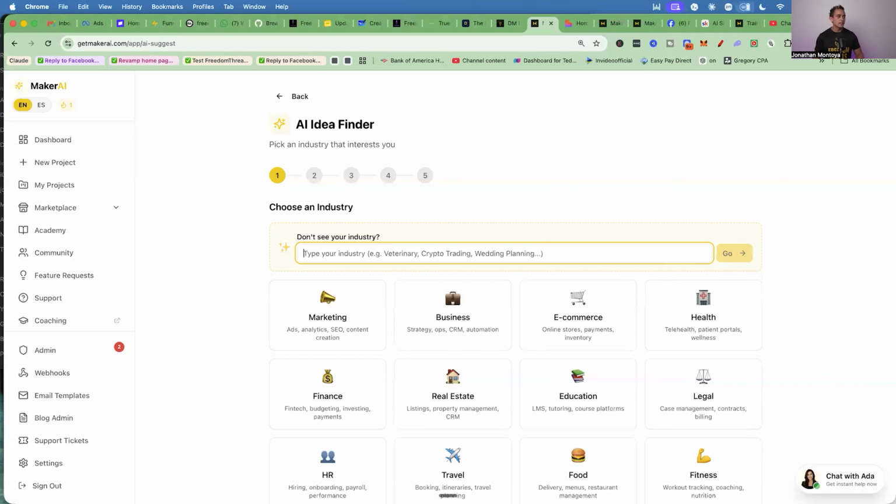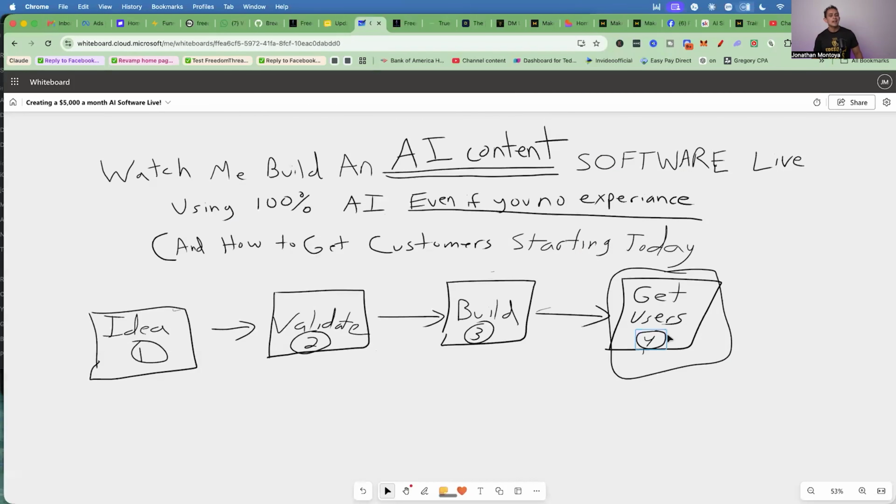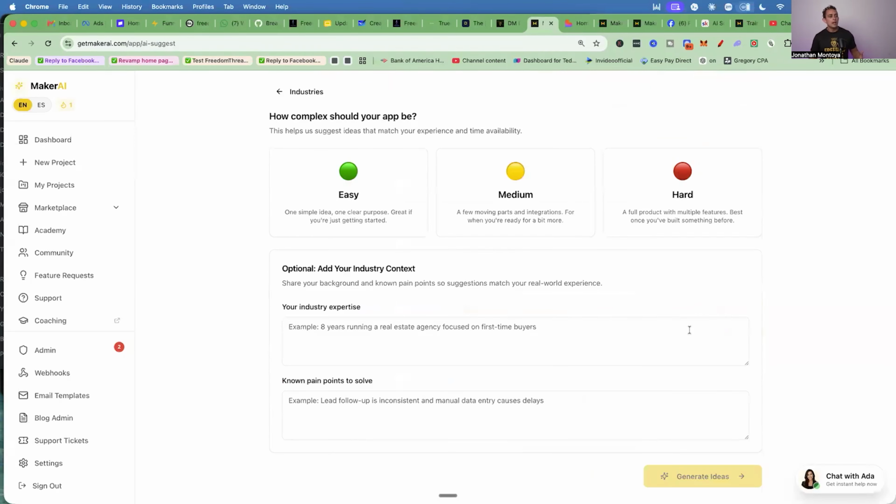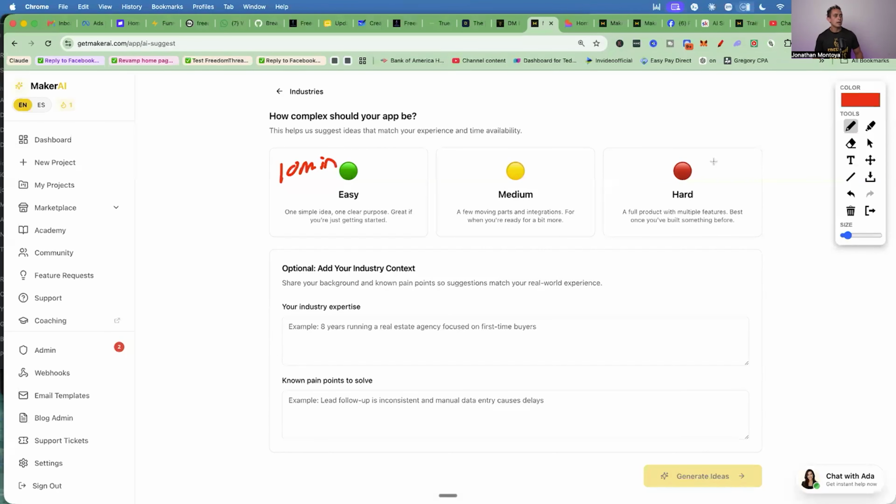Now, more specifically today, I'm gonna be building an AI content software. So what we're gonna do is we're gonna click on this option right here, AI SaaS, okay? And then it's gonna ask you, how complex should your app be? Now, the cool thing about this is whether it's hard or easy, the AI is gonna be able to build it. The only difference is it just takes a little longer, right? Like an easy app maybe takes like 10 minutes. Maybe a hard one will take a day, right? Anyway, so what I'm gonna do is I'm gonna click on medium here.